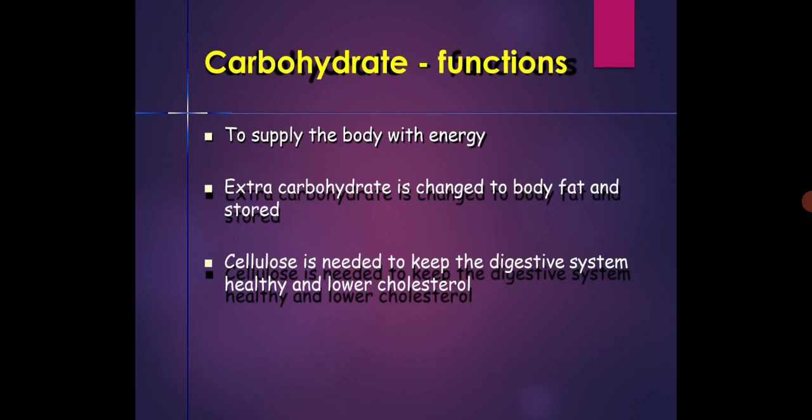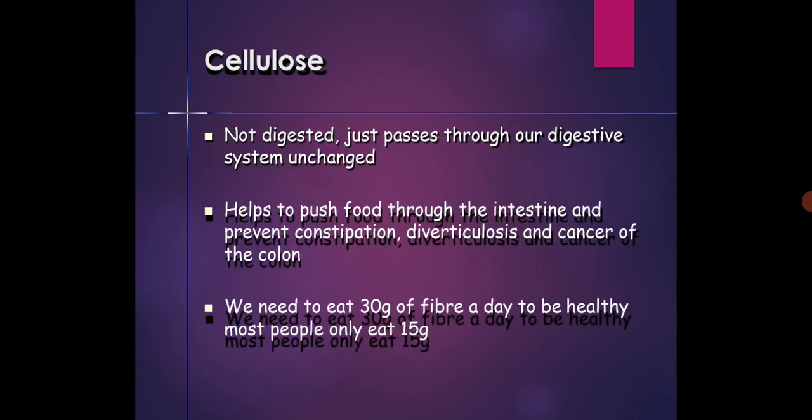Extra carbohydrate is changed to body fat and stored. Cellulose is needed to keep the digestive system healthy and lower cholesterol. Now the cellulose is not digested, just passes through our digestive system unchanged, helps to push food through the intestine and prevent constipation, diverticulosis, and cancer of the colon. We need to eat 30 gram of fiber a day. To be healthy, most people only eat 20 gram.